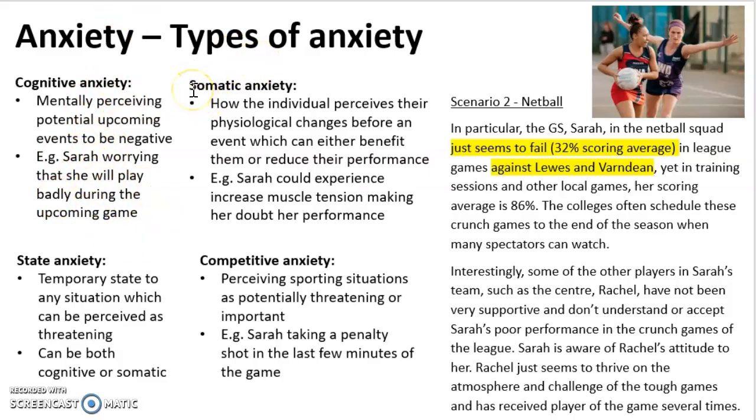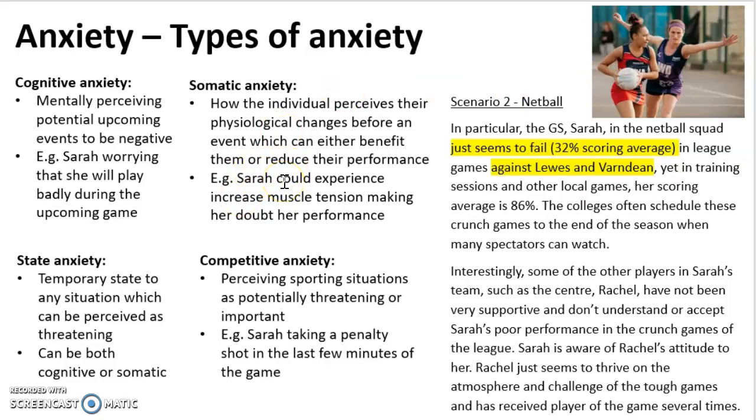Somatic anxiety is the physiological factor of anxiety, and this is how the individual, so Sarah or Rachel, perceives their own physiological changes before an event. This can either benefit them or reduce their performance. So, for example, Sarah could experience increased muscle tension, which reduces her agility to start with, which is something you need in a netball match quite a lot.